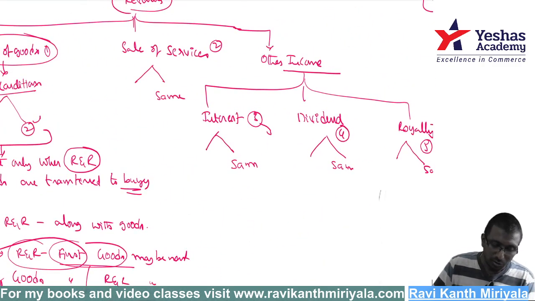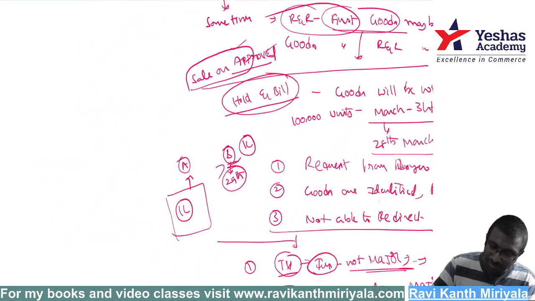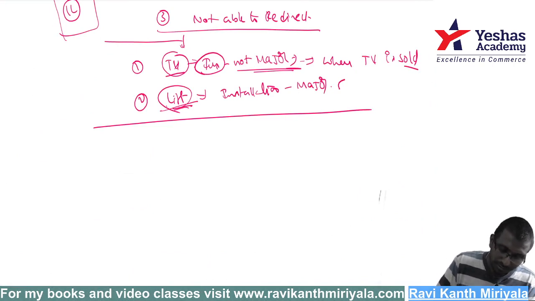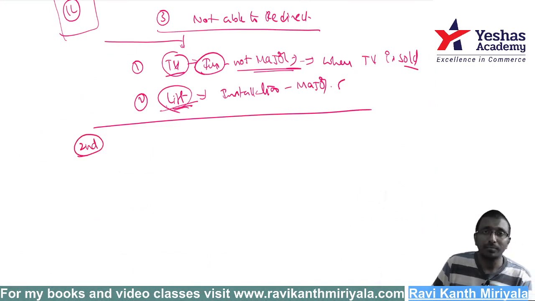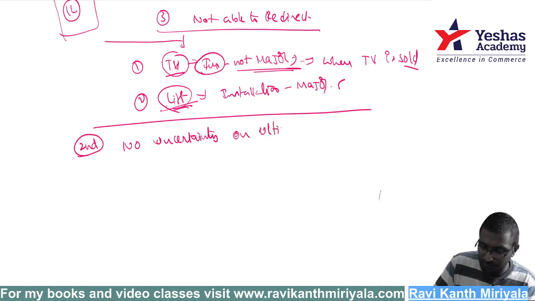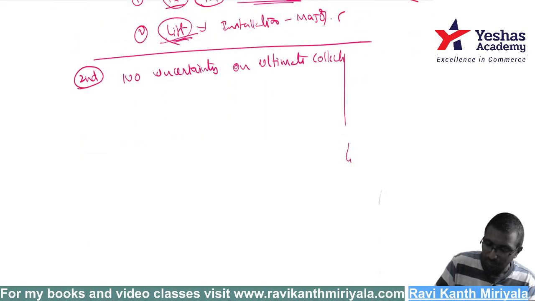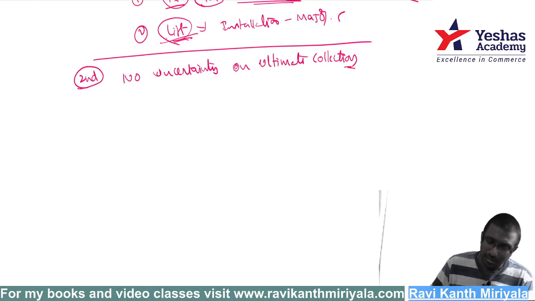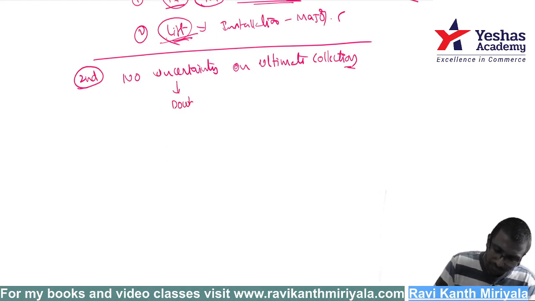Okay, right. So fine. Next point. What is the second condition? I am explaining the second condition right now. There is no uncertainty on ultimate collection. There is no uncertainty, I mean clarity. Uncertainty means what? Doubt. Doubt on ultimate collection.